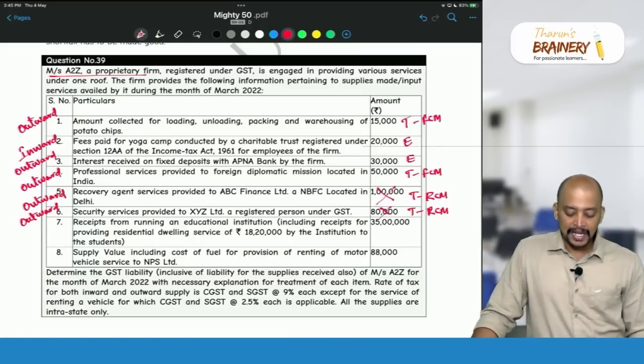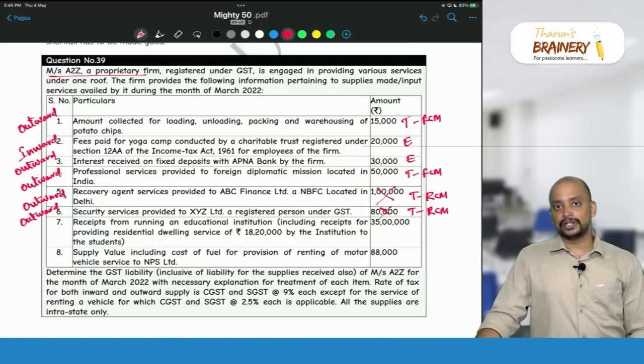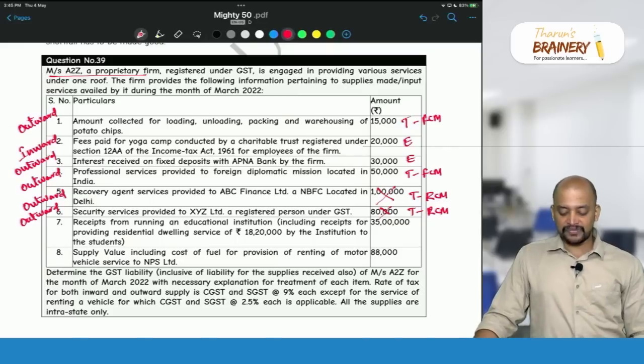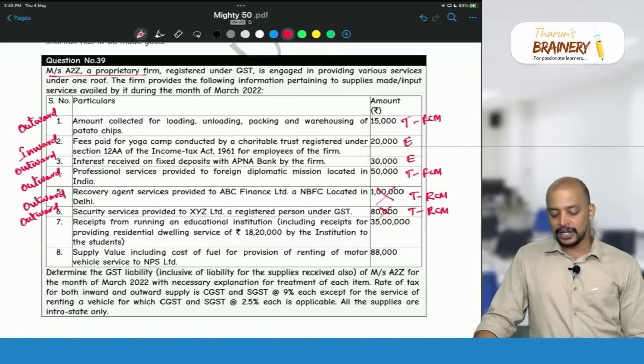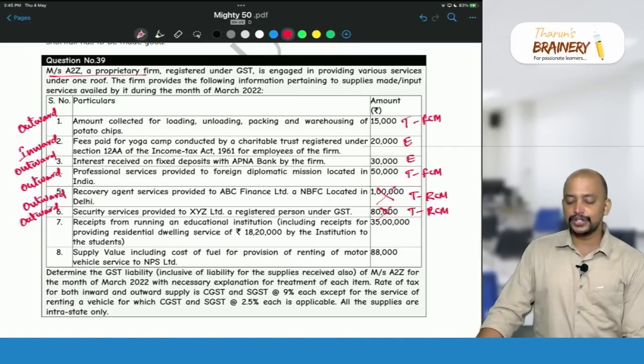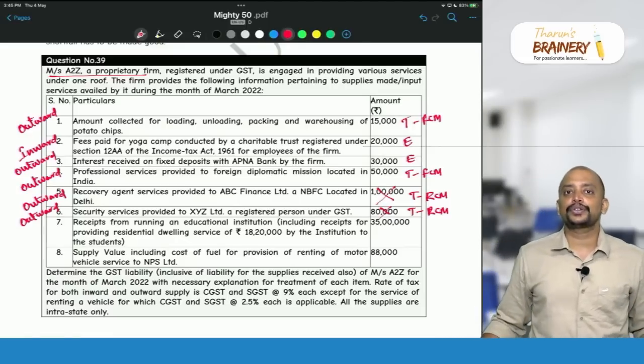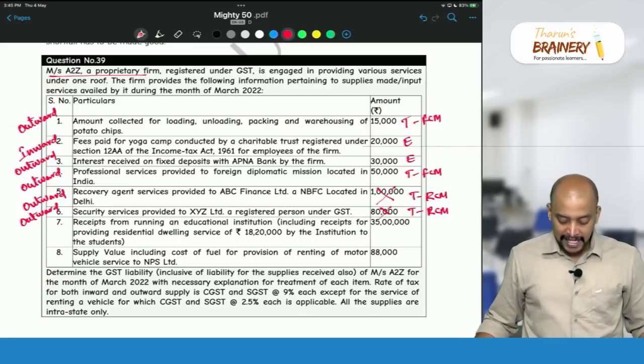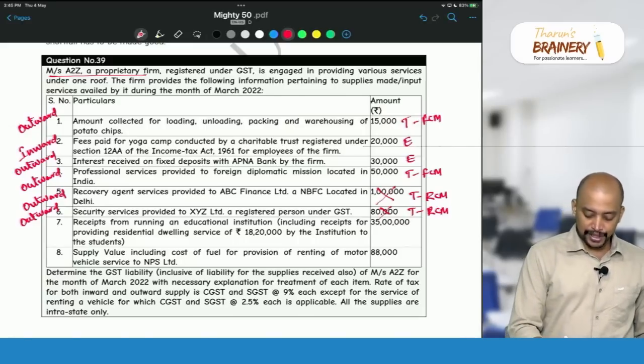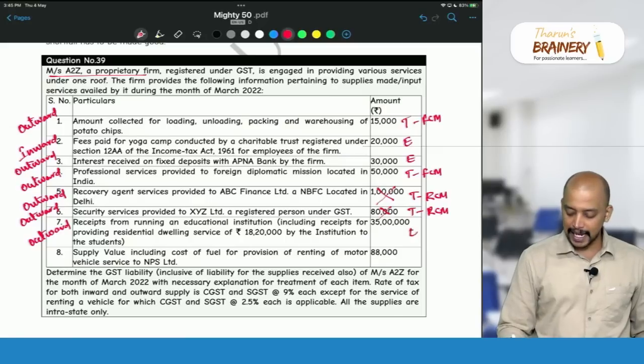Receipts from running an educational institution, including receipt for providing residential dwelling of 18,20,000 by institution to the students. So, any service provided by education institution to its students, faculty and staff is exempted. So, therefore, this is an outward supply, but this outward supply is exempted.